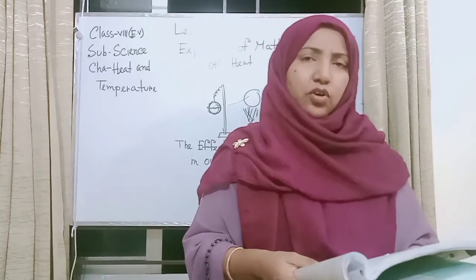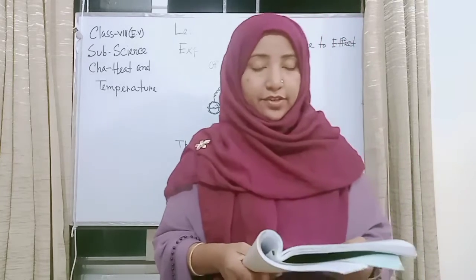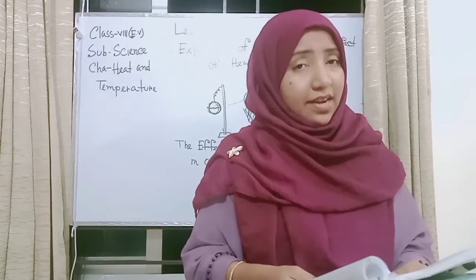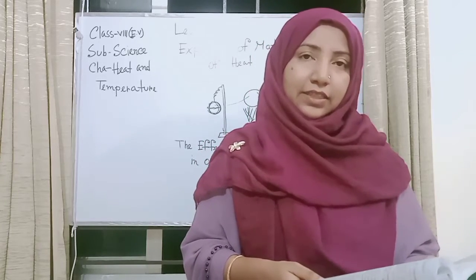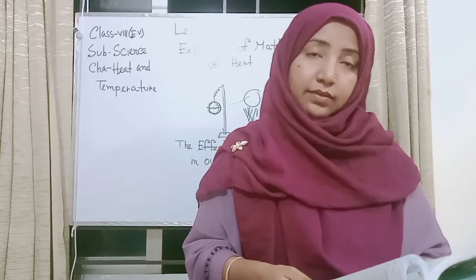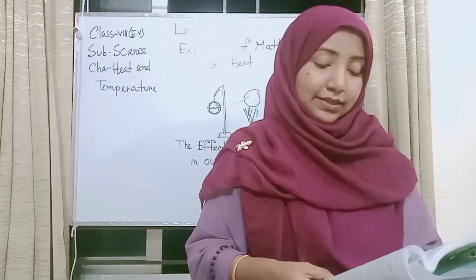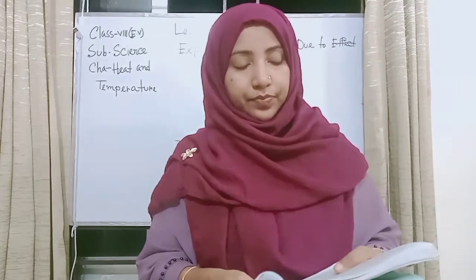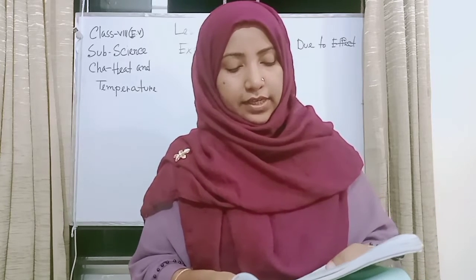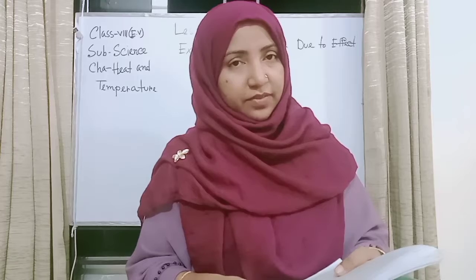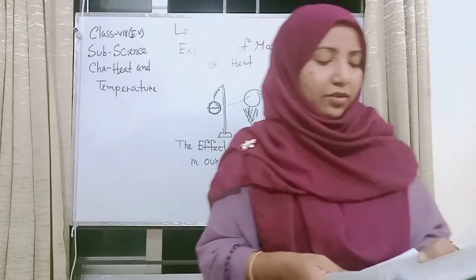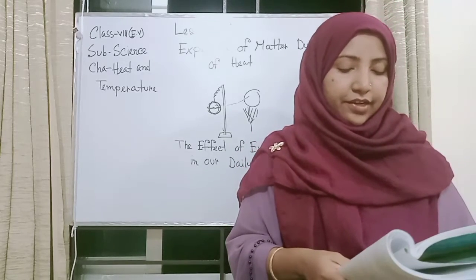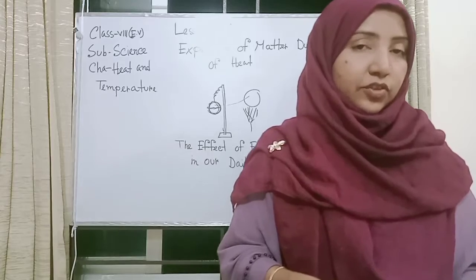Again, why is the brass ball not passing through the ring when it is heated? The reason is that the ball has expanded. That is the main reason. When the ball has expanded, it does not pass through the ring. The ball has expanded a little due to heat. It proves that most solids expand by the application of heat. But this expansion is so minor that we cannot notice it easily. Generally, metal expands a great deal by the application of heat in solid matter.